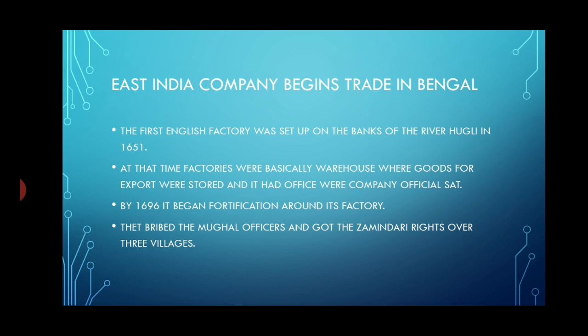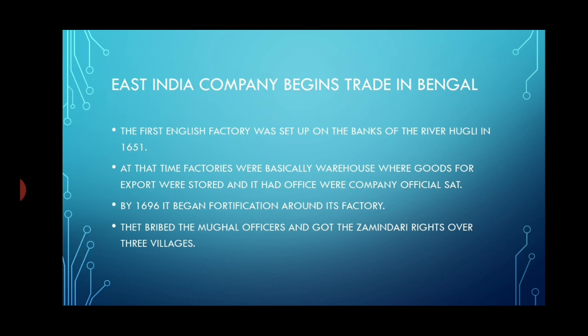Once it established itself in Bengal, it slowly started bribing the Mughal officers. At that time, Aurangzeb was there. In our last video, I told you that Aurangzeb ruled for 50 years, but in this entire rule he was busy fighting here and there.